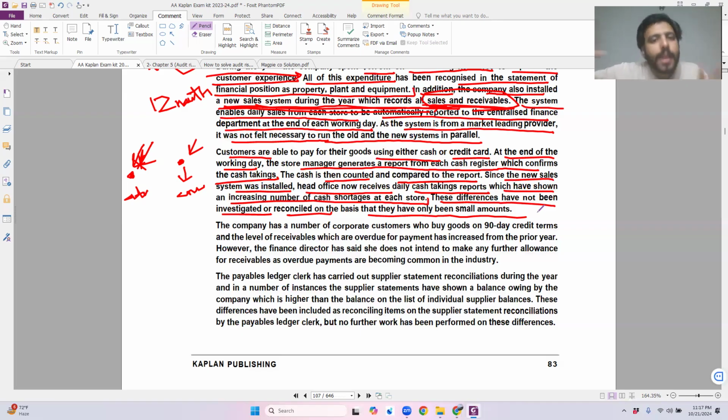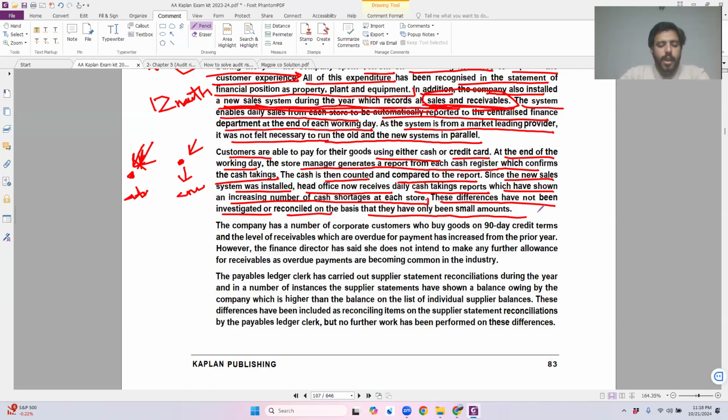Always remember this. Wait, wait. What is going to be the double entry if you find out that some of the cash has been stolen? How are you going to record it? You would reduce the cash amount by crediting the cash. And what would you debit? Debit the expense within the statement of profit and loss. That is how it would be recorded. Understood? Just like inventory. Okay, I don't understand the latter part, just the first part. The cash balance is being overstated.